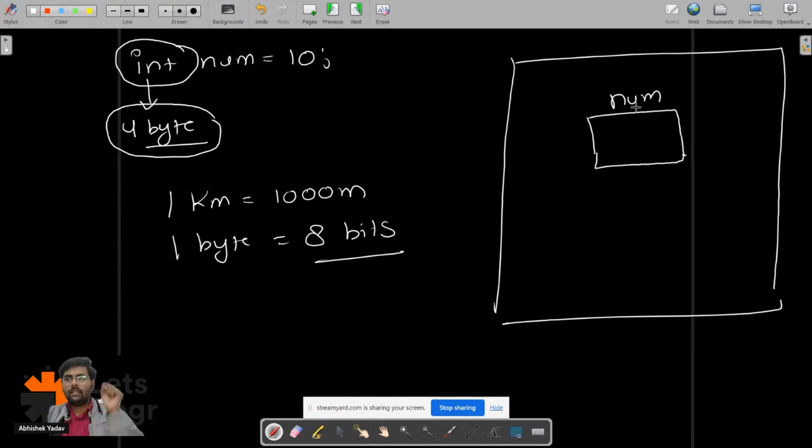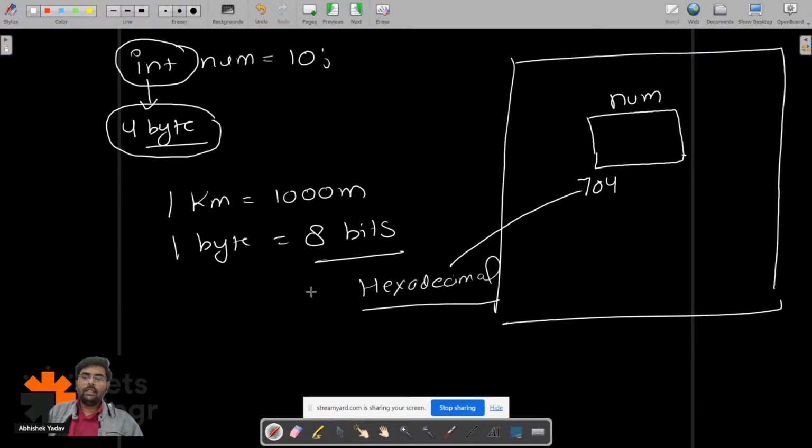Num is a named memory location, and to this memory location there will be a starting address. Let's assume the starting address is 704 here. To each memory allocation there will be some address, and the address will be in hexadecimal format.